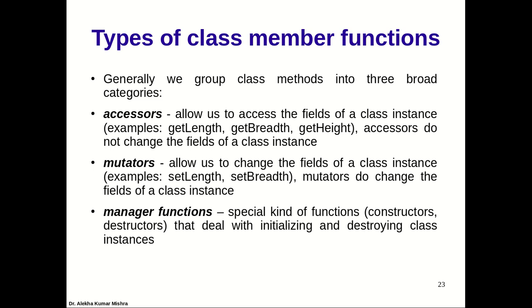Generally we do set length, set breadth, so we use the word set before the name to indicate that these are mutators. Then managers are special kinds of functions like the constructor and destructor, which are automatically invoked for creating or destroying a class object. We'll come to the manager functions later on. So this is how we categorize them. I hope it is very clear.